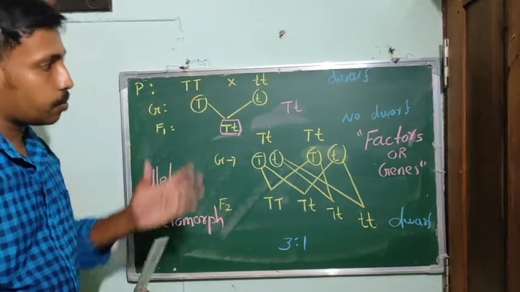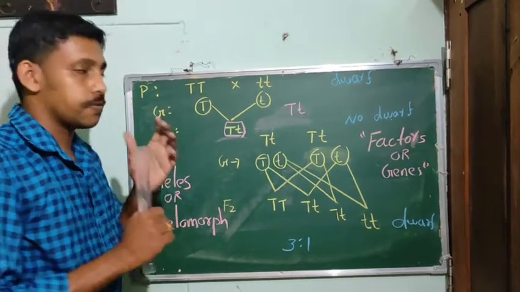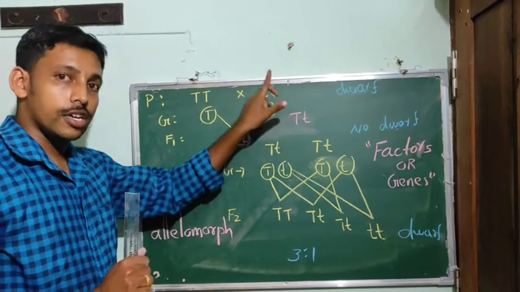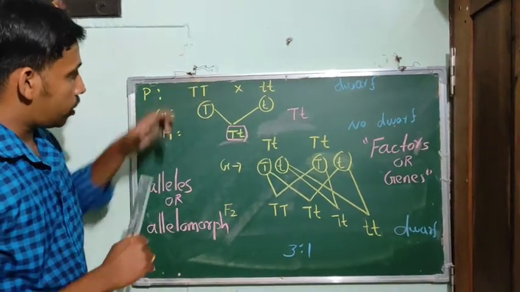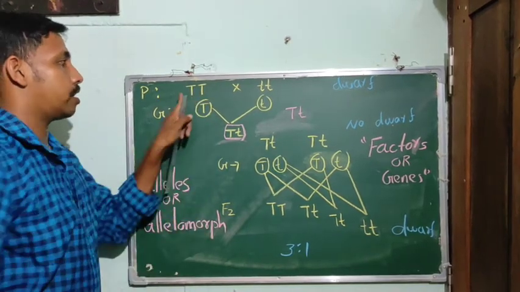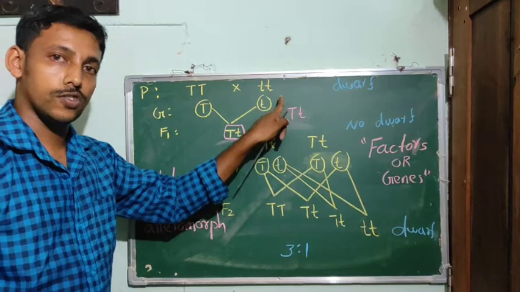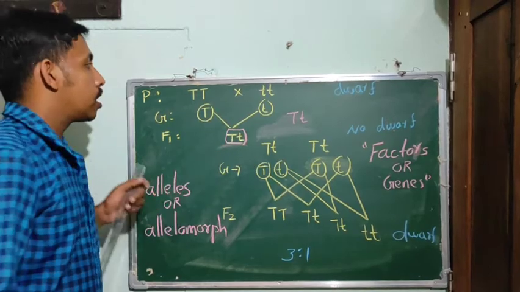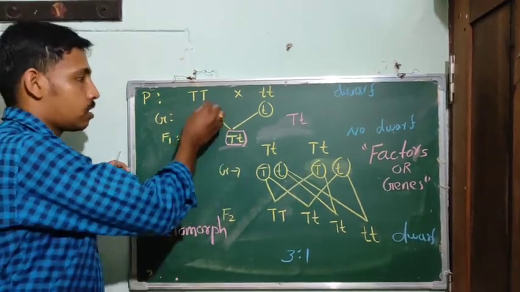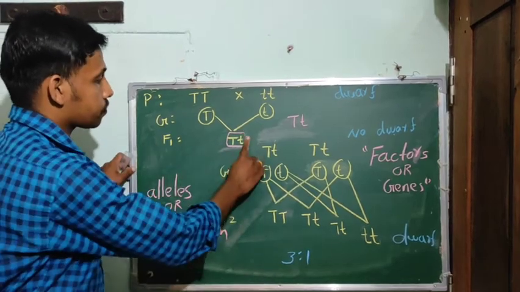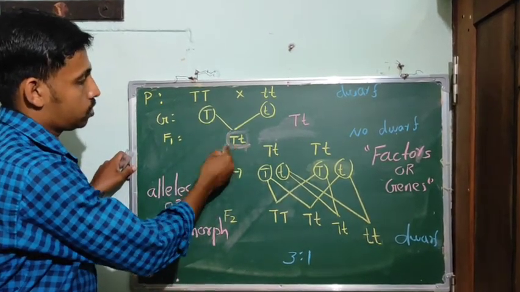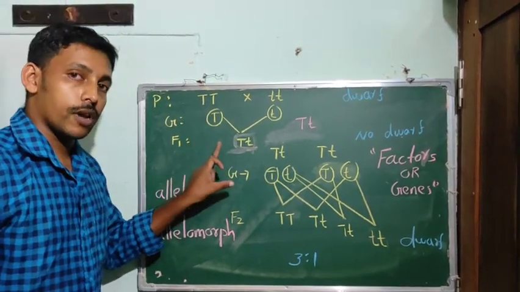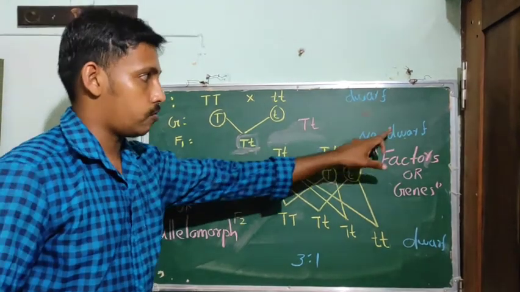In this monohybrid cross, Mendel selected a true breeding tall plant and a true breeding dwarf plant. The tall plant is represented like this, both should be capital T. Here both should be small t. These are the gametes, and gametes should be represented in a circle. Then in the F1 generation you have got only tall plants. All the F1 plants were tall. There were no dwarf plants.